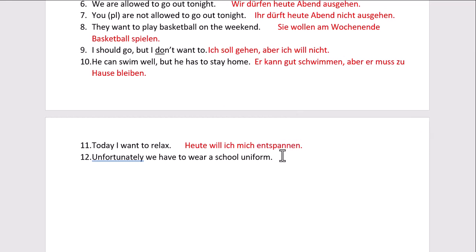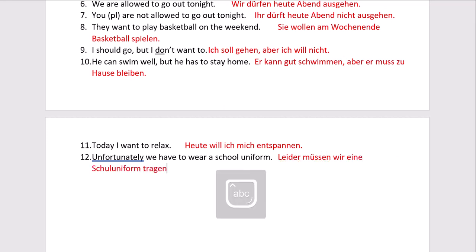And finally, unfortunately, we have to wear a school uniform. Leider müssen wir eine Schuluniform tragen. So this time again, we've got an adverb at the start of the sentence as the first idea, which means that the verb's going to go second before the person in charge of the verb.